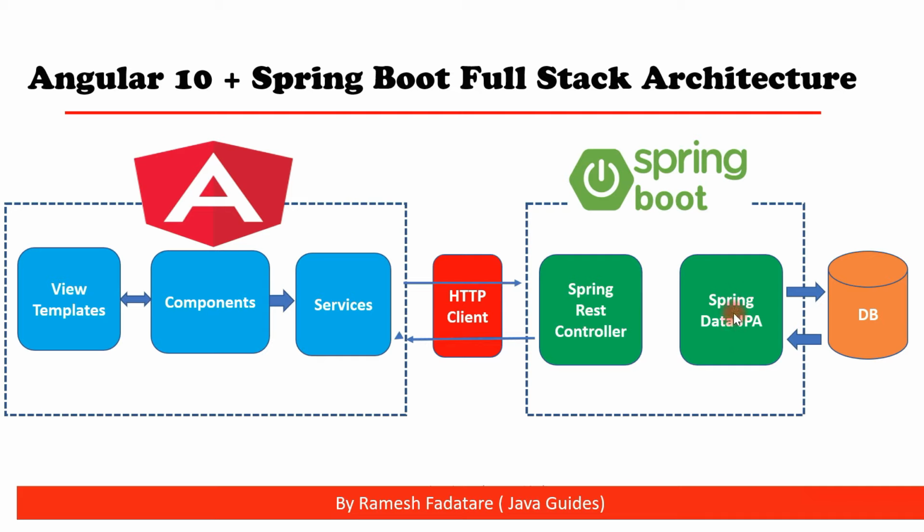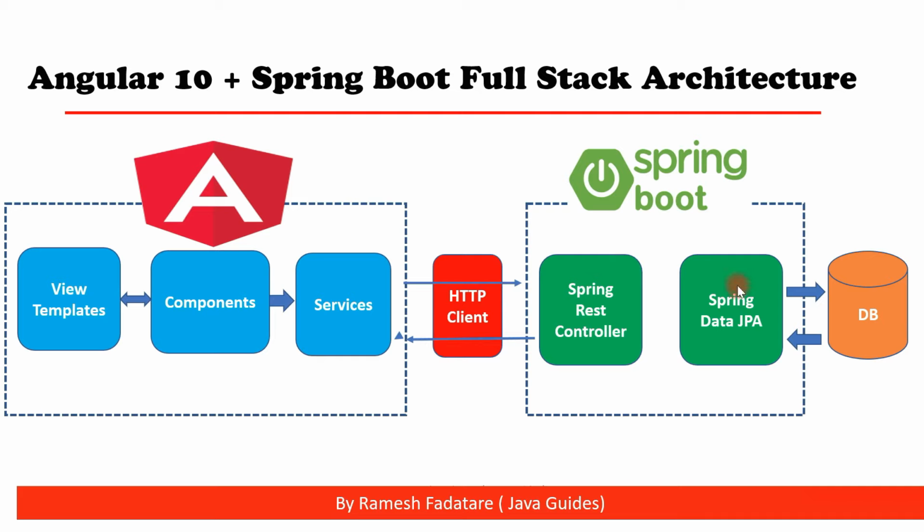Spring Data JPA basically communicates with the database and performs all the CRUD database operations. And Spring REST controller we create to expose REST endpoints, and we are going to use Spring MVC to develop RESTful APIs.